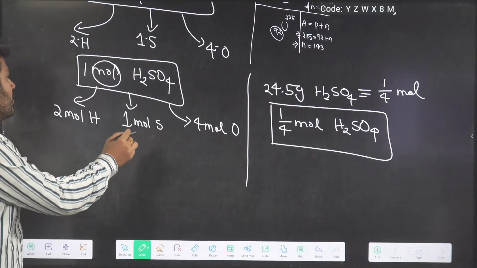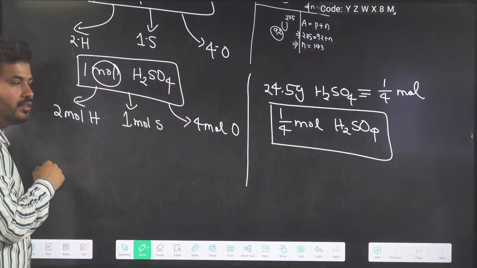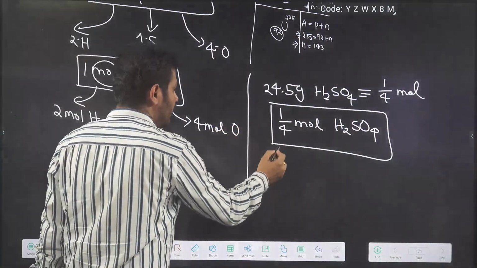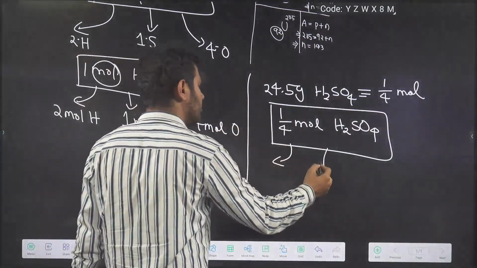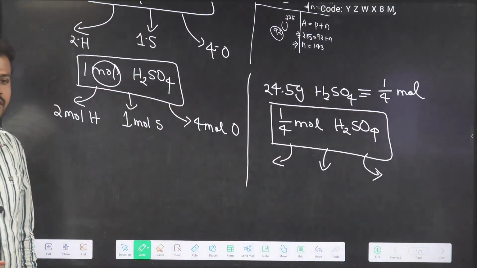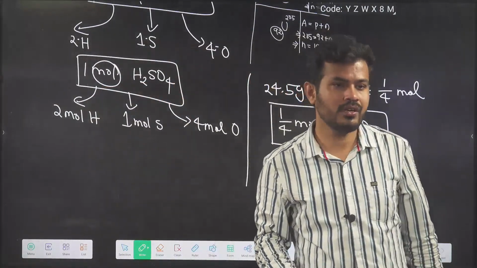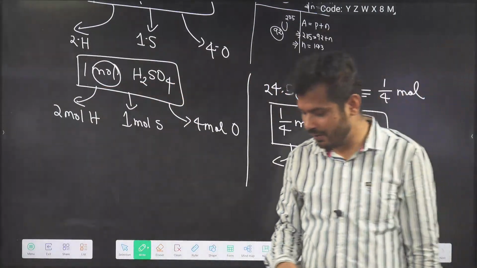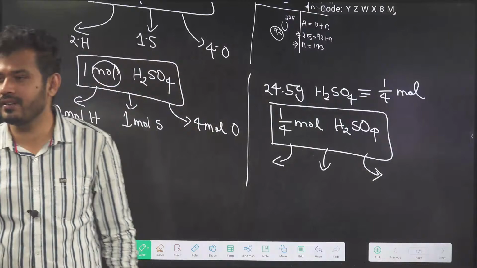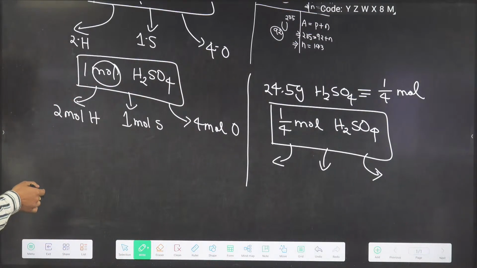Now you see, if 1 mole of H2SO4 contains these many atoms, then 1/4 mole will contain how much of that? Anyone? I will share the chemistry notes, but you complete the notes in the class also.